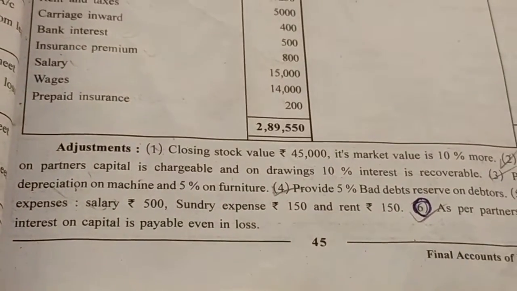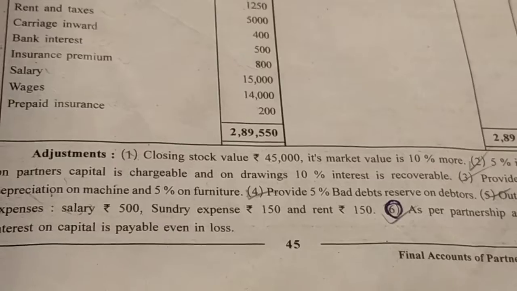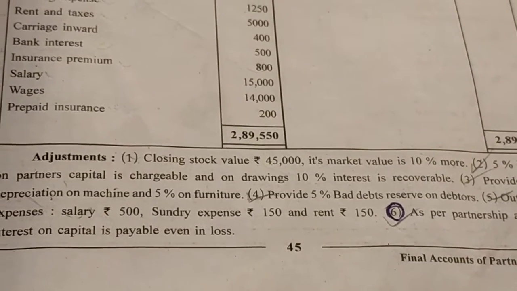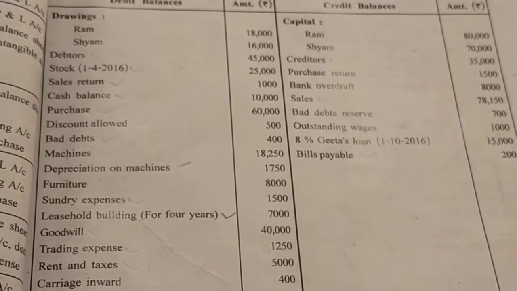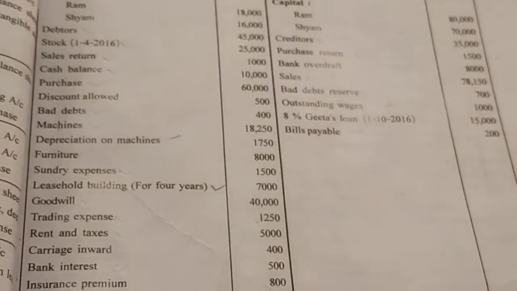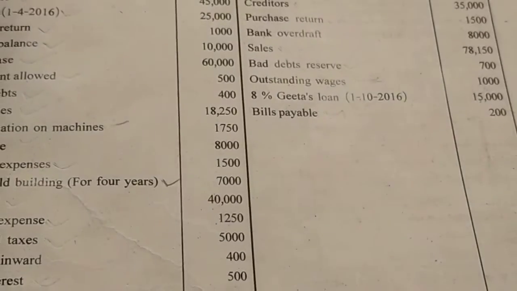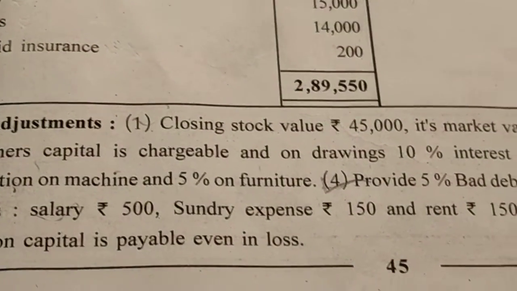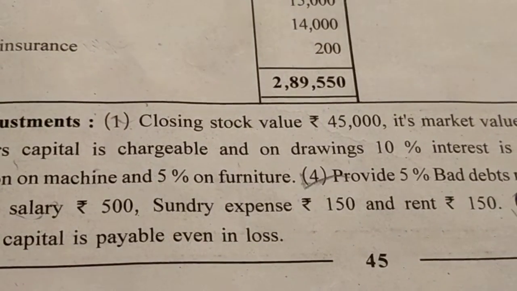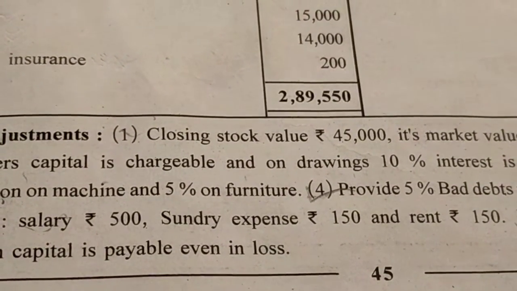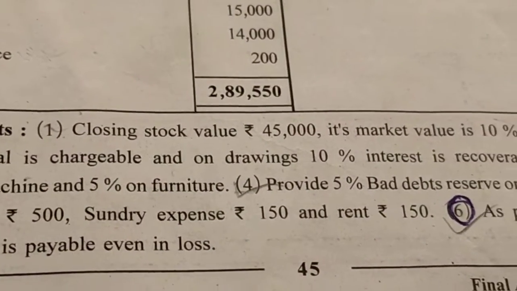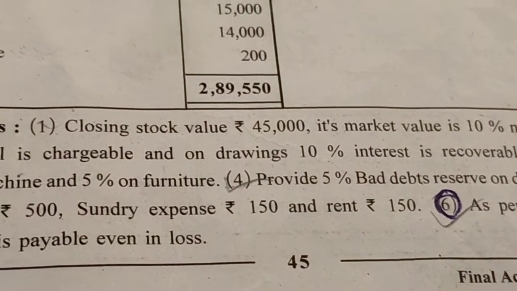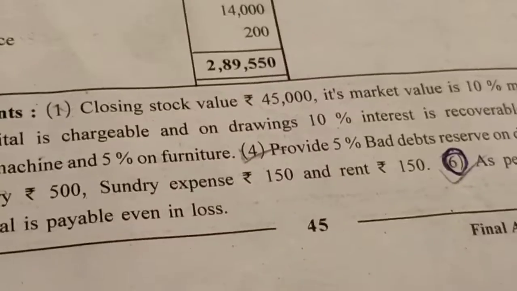You know very well that every adjustment has two impacts, if you remember from the 11th class. So in this question we have to maintain a trading account, P&L account and balance sheet. Just start from the trading account. First, we will complete all the adjustments, and after that, we will solve the trial balance. So let's take from the adjustments. Adjustment: closing stock value rupees 45,000. The first impact of closing stock will come in the trading account.